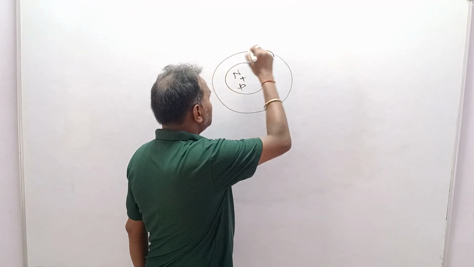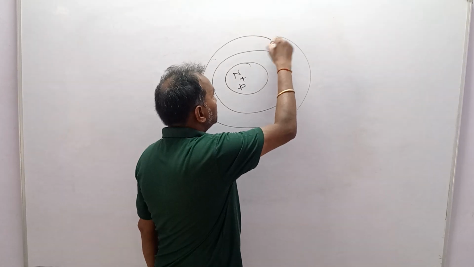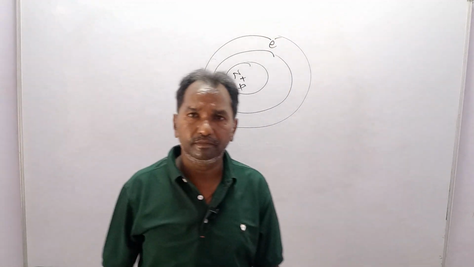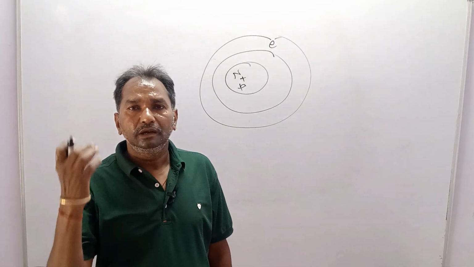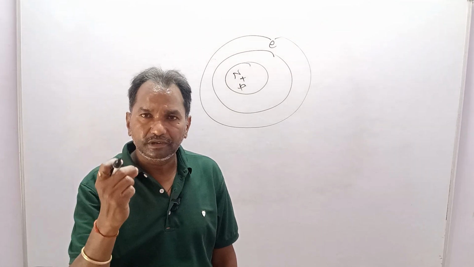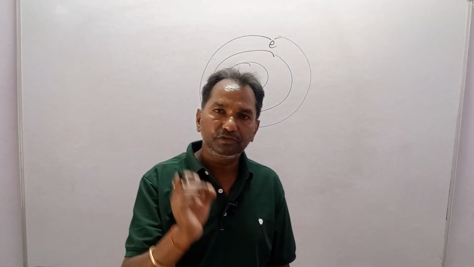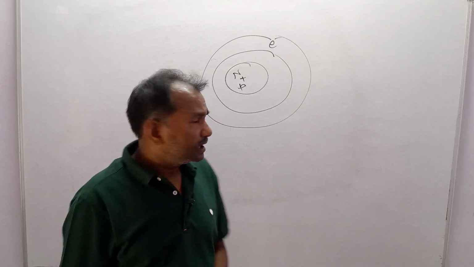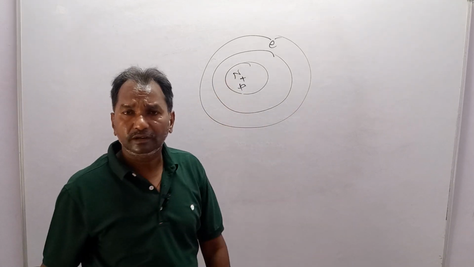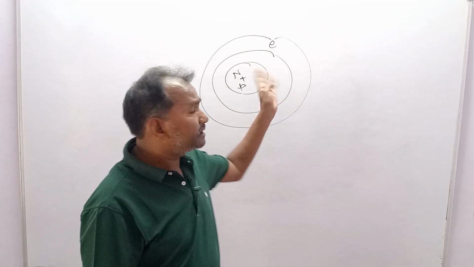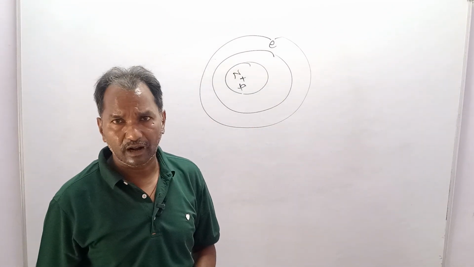Electrons are revolving in different closed and circular orbits around the nucleus. The nucleus is the most dense part of the atom.